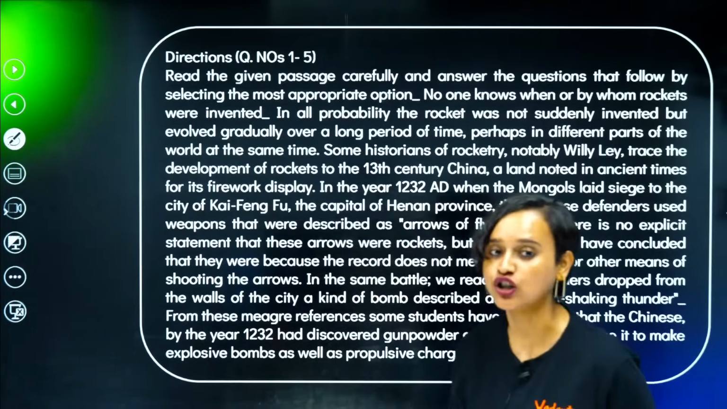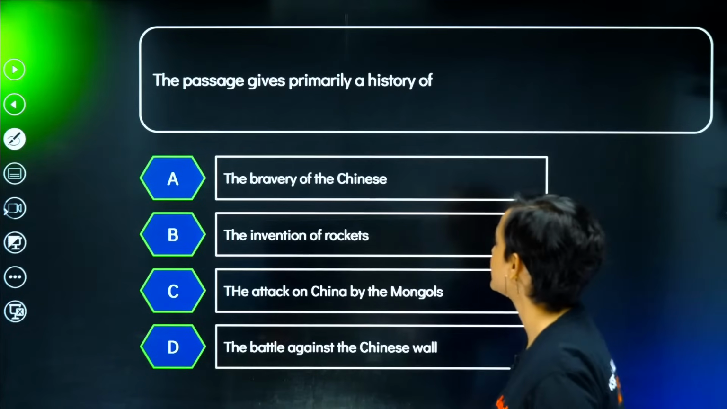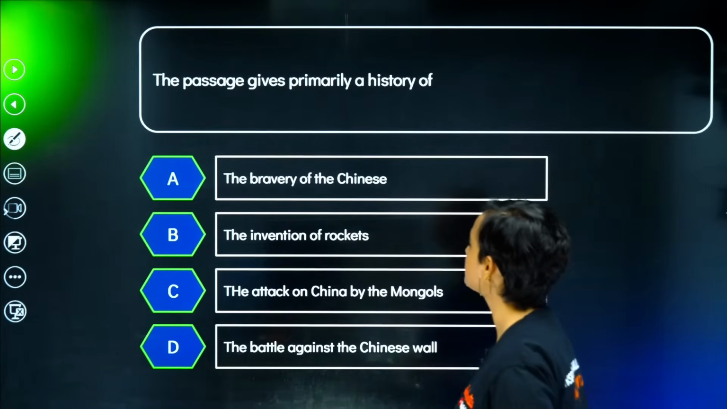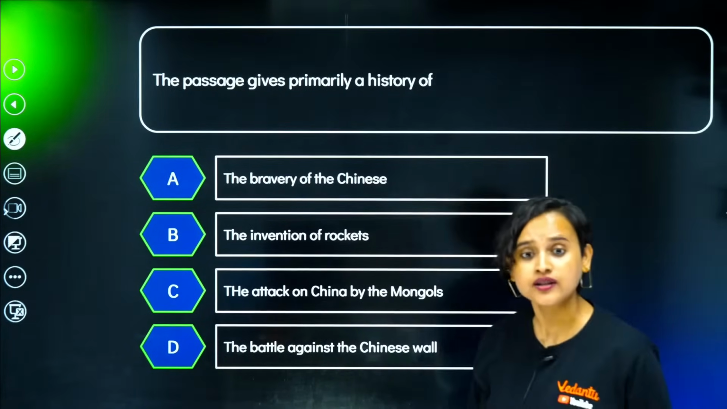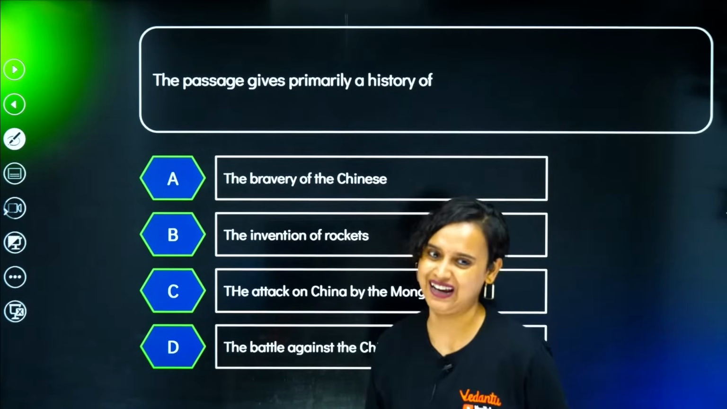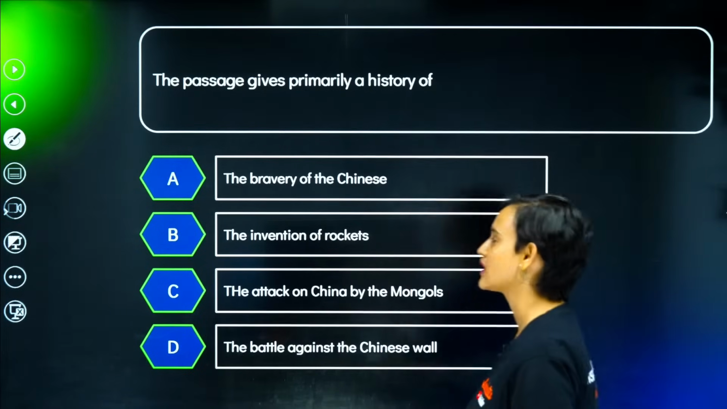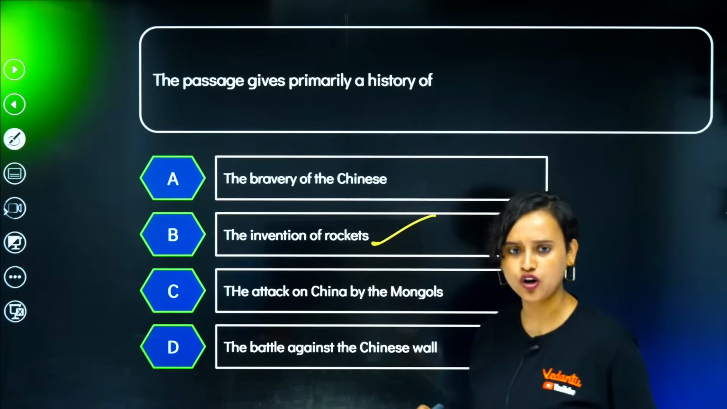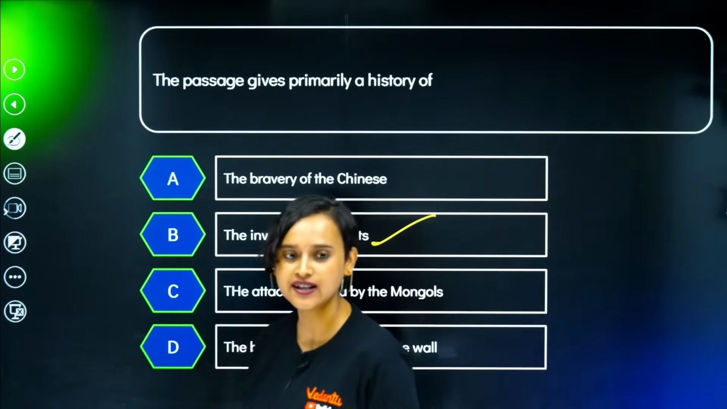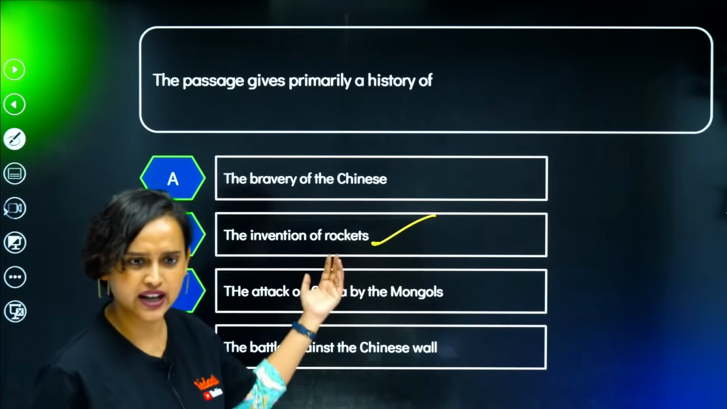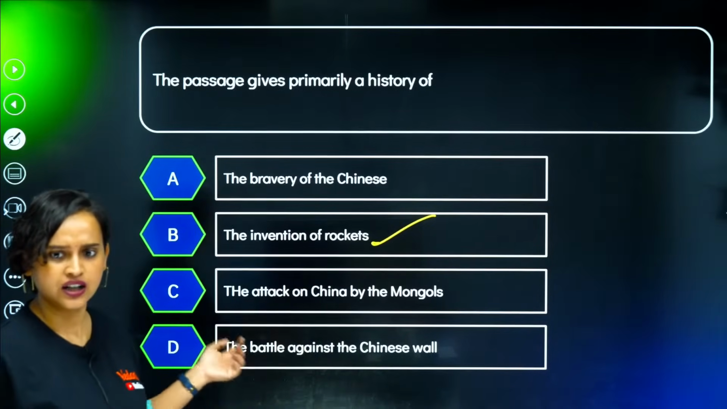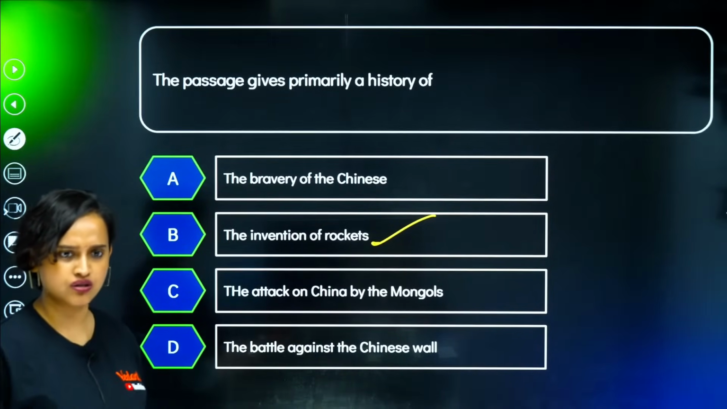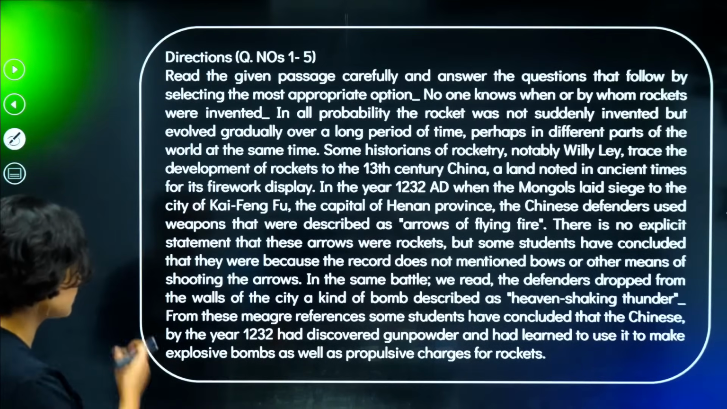Yes. Chalo. Okay. Let's move on to the question. The question says the passage gives primarily a history of the bravery of the Chinese? Nah. Right. Okay. The invention of rockets? Yeah, I think so. I think it's the invention of the rockets. What do you think, guys? Invention of rockets only, right? That's what they spoke about, isn't it? The attack on China by the Mongols? Really? I don't think so.